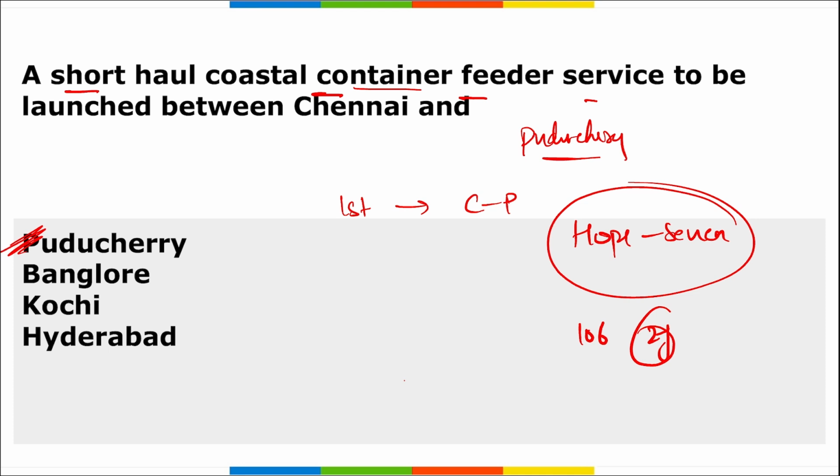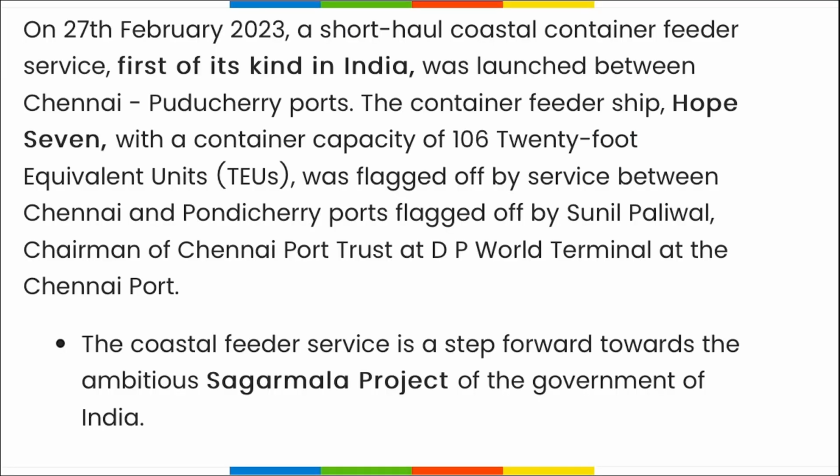And it was flagged off by Sunil Paliwal, who is the chairman of Chennai Port Trust and DP World Terminal at the Chennai port. The coastal feeder service is a step forward towards the ambitious Sagarmala project of the government of India.